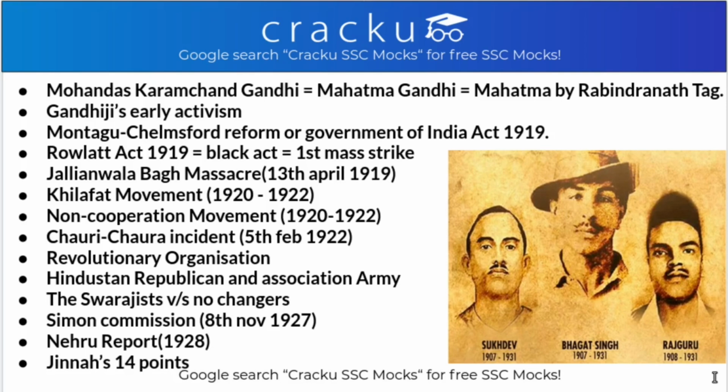First of all, Gandhiji's early activism. When he arrived in India, what did he do? Now let's start. Mohandas Karamchand Gandhi, that is Gandhiji or Mahatma Gandhi, and the Mahatma title was given to him by Rabindranath Tagore. He arrived in India on 9th January 1915. His first civil disobedience movement was the Champaran Satyagraha, whereas his first hunger strike was in the Ahmedabad mill strike, and his first non-cooperation movement was the Kheda Satyagraha. Kheda Satyagraha too was in Gujarat.